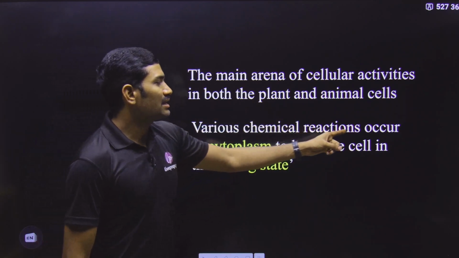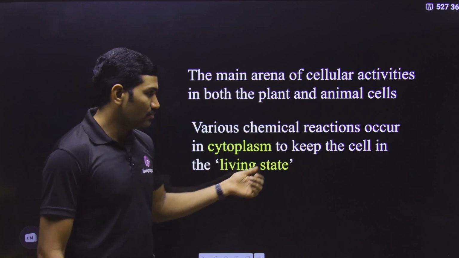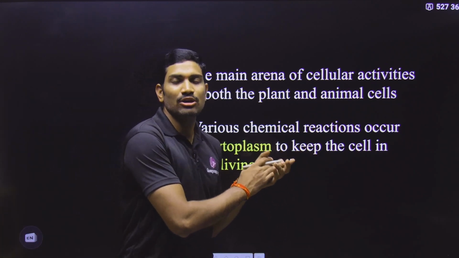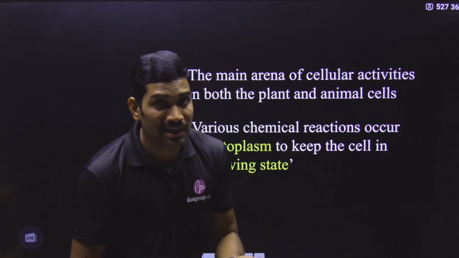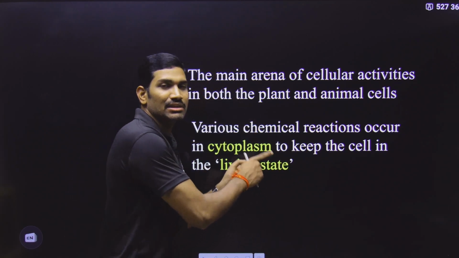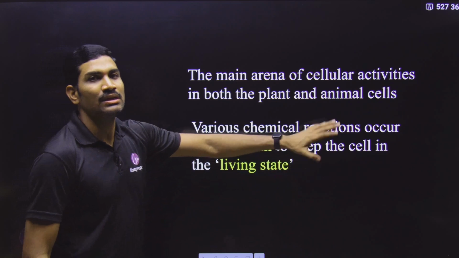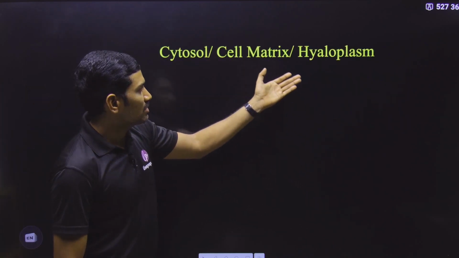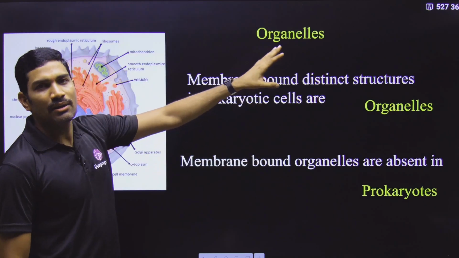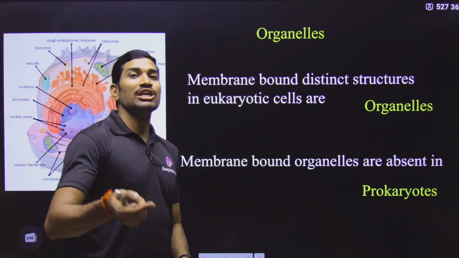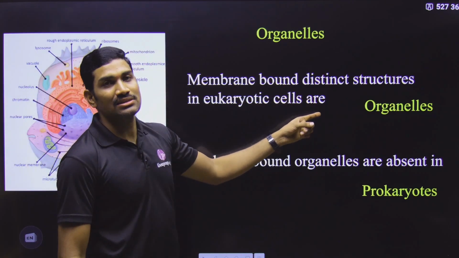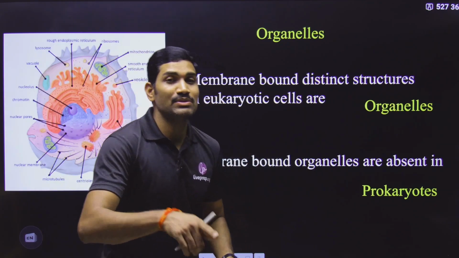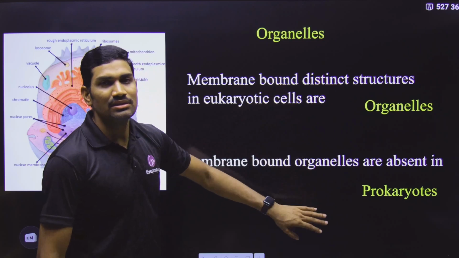Next one, various chemical reactions occur in the cytoplasm to keep the cell in a living state. So different reactions are occurring in this cytoplasm. That's why the cell is in a living state, or else the cell will die. To keep the cell living, many reactions take place in the cytoplasm. This is the meaning of the sentence. And next, only the fluid part is called cytosol or cell matrix. Apart from this, some organelles are present. In eukaryotes, membrane bound organelles are present, single membrane, double membrane, likewise. But membrane bound organelles are absent in prokaryotes. This is the sentence and its meaning.